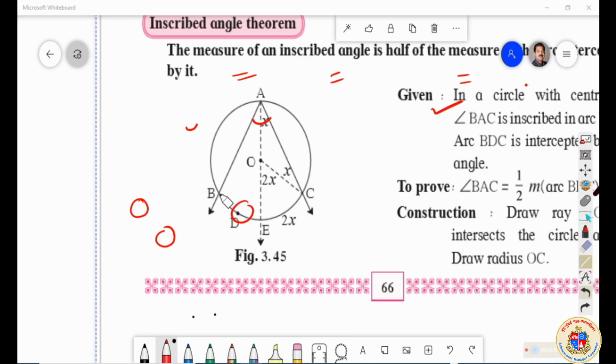What is the measure? From here to the center, then from the center.